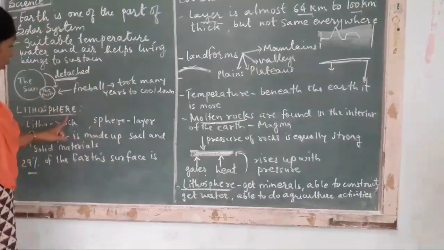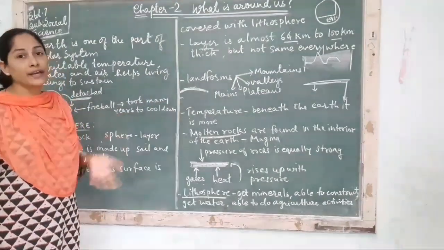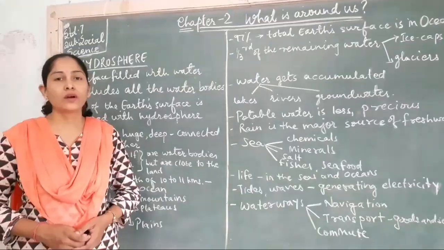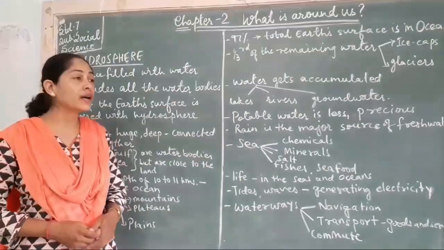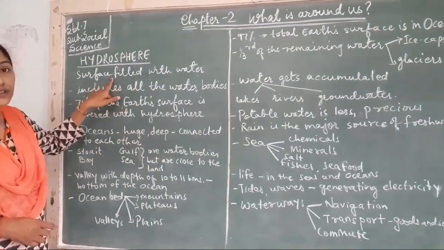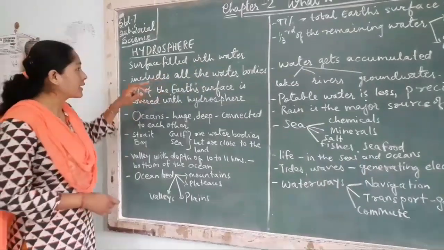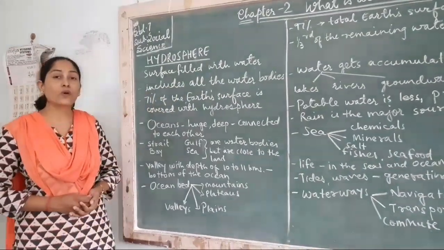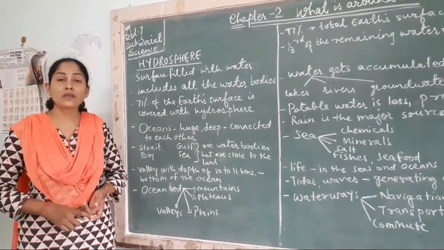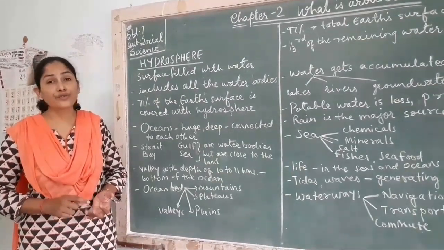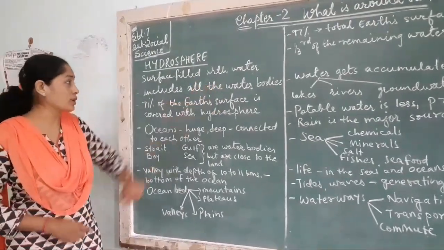You have to copy all the main points written on the blackboard. Understand it carefully. Okay students, now let us start with hydrosphere. What is hydrosphere? Hydrosphere means a surface which is filled with water. It includes all the water bodies like lakes, rivers, streams, seas, ocean, gulf, bay. These are all part of hydrosphere.